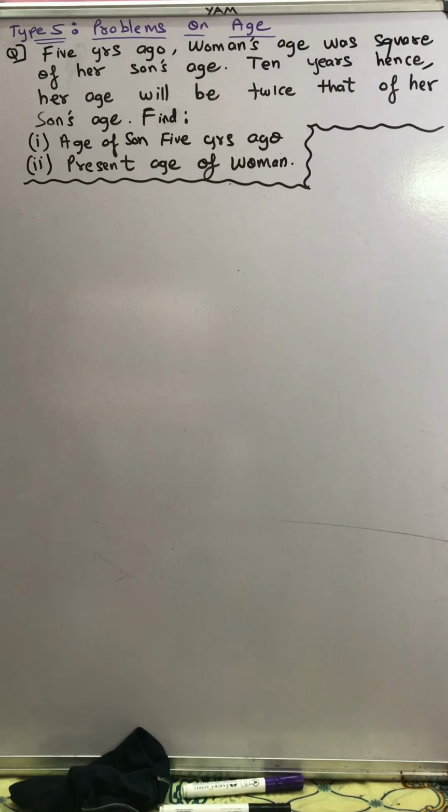Students, on the board we are starting with a new type, a very important type, type 5, problems on age. Here are the questions with age we are dealing with. Before starting with the actual type, I'll give you a note.